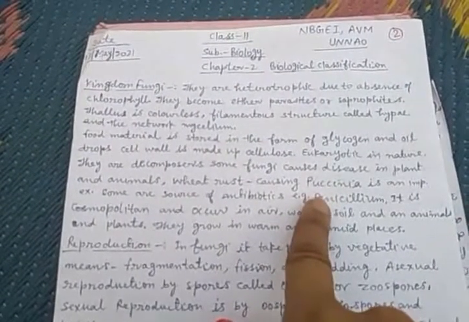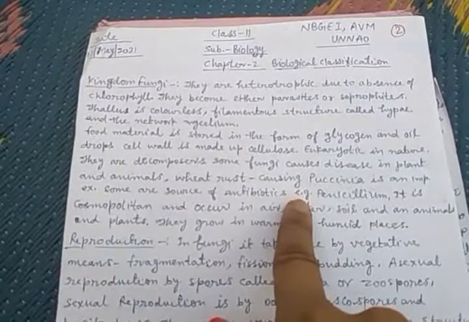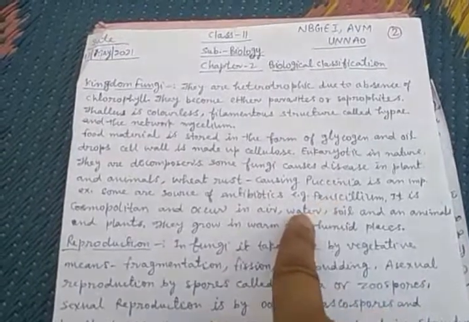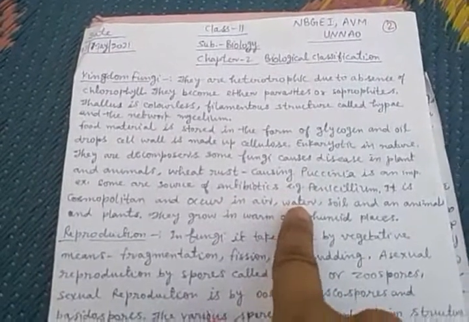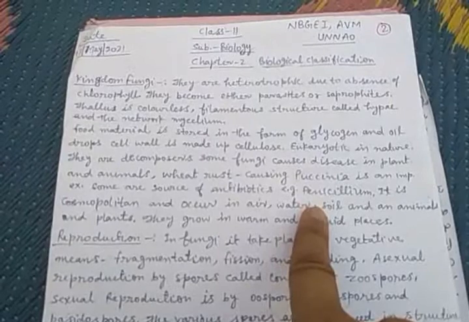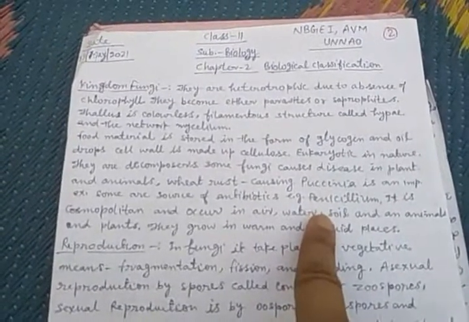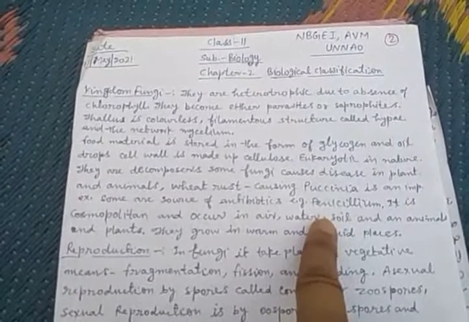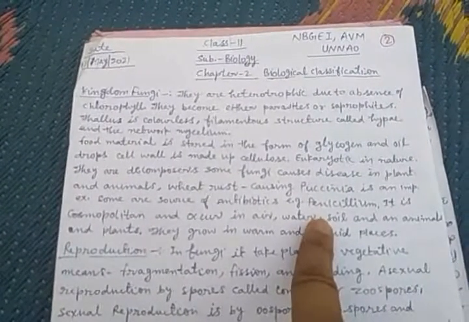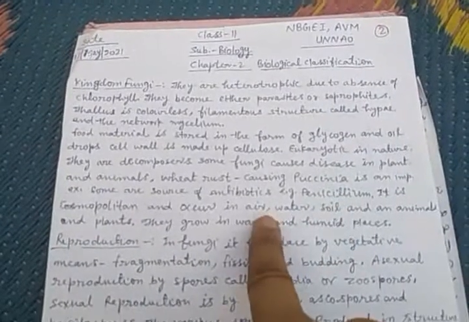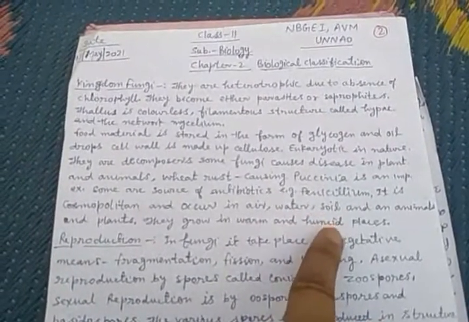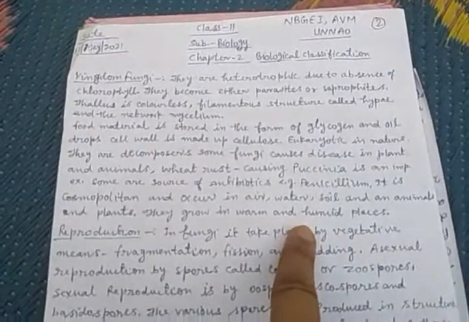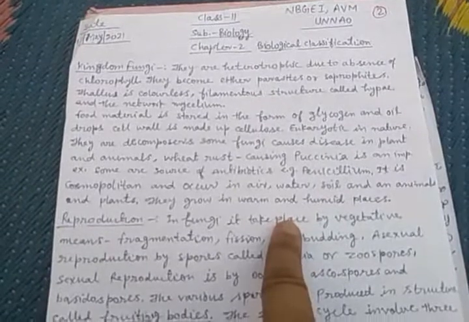Some fungi cause disease in plants and animals. Wheat rust, caused by Puccinia, is an important example. Some are a source of antibiotics, for example Penicillium, the most important miracle fungus, which gives the antibiotic penicillin. Okay? They occur in air, water, soil, and on other animals and plants. They grow in warm and humid places.